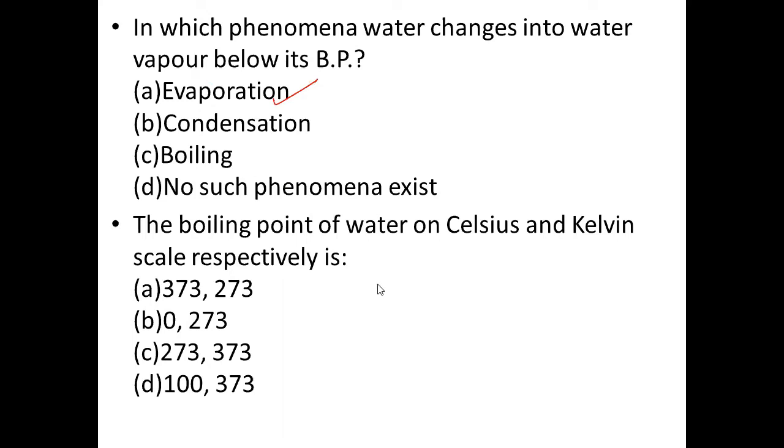Yes, ma'am. Good morning, ma'am. The boiling point of water on Celsius and Kelvin scale respectively is A 373, 273, B 0, 273, C 273, 373, D 100, 373. Ma'am, it's D 100, 373. Yes, it's 100 degrees Celsius and 373 Kelvin. Okay, good.